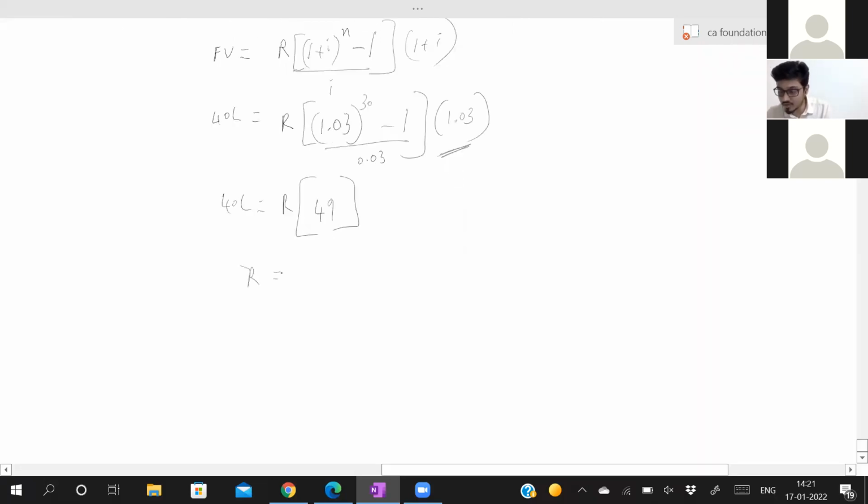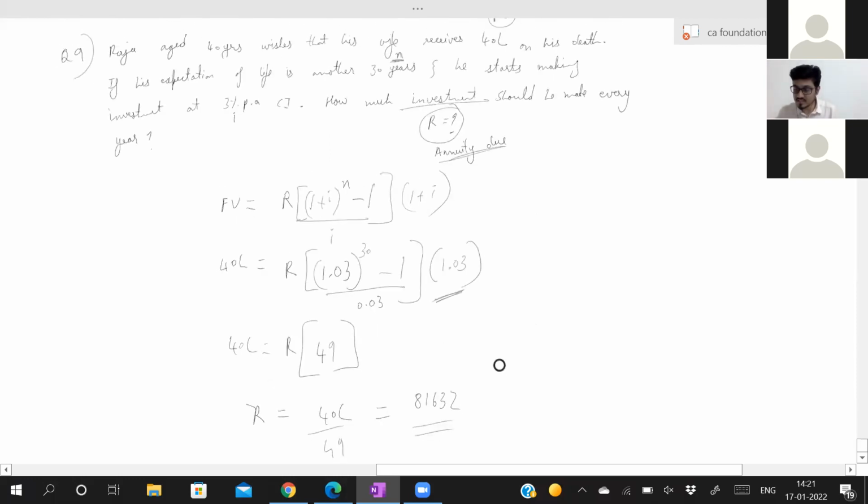Now R is equal to how much? 40 lakh by 49, which is nothing but 81632. He has got it as 81628. A difference of 10 numbers here and there is fine. So your answer is 81632.